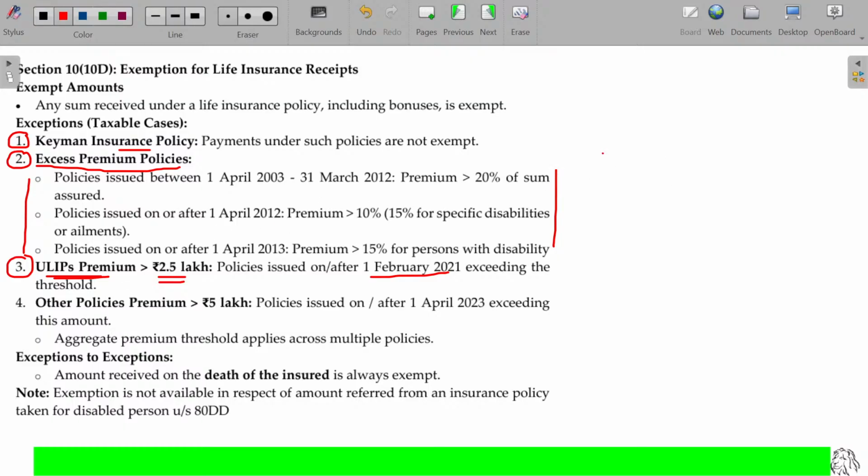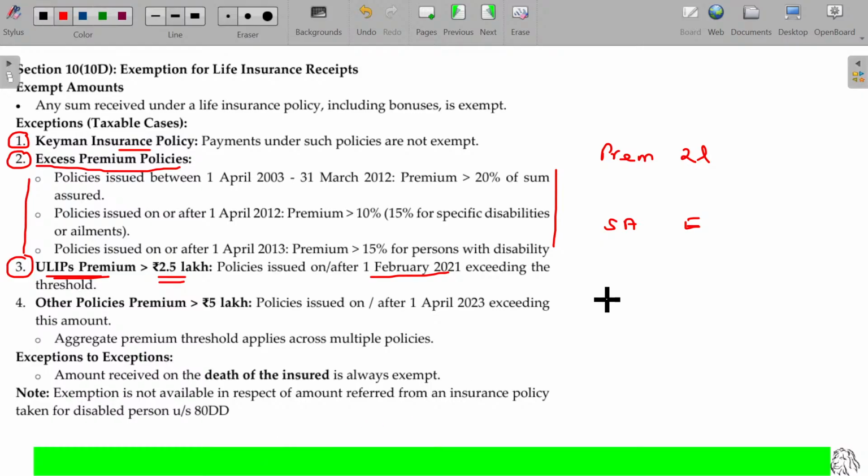So premium payable being 2 lakhs, on maturity, if you are getting the sum assured, what about that? Exempted. So I am paying 2 lakhs premium year on year for 20 years, sir. Long-term premiums, okay, you can do. Year on year 2 lakhs means 20 years, 40 lakhs invested. Along with the bonus and interest, you may get 1 crore also, who knows. That 1 crore is completely exempted.